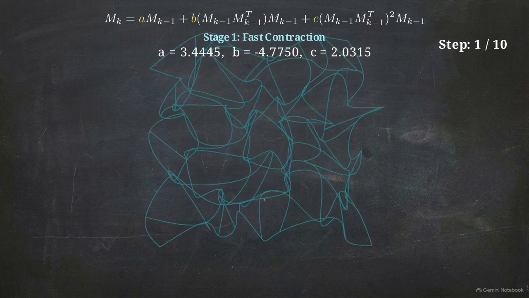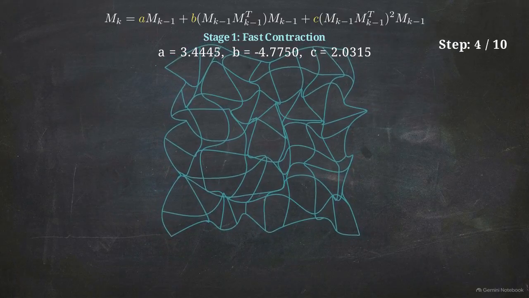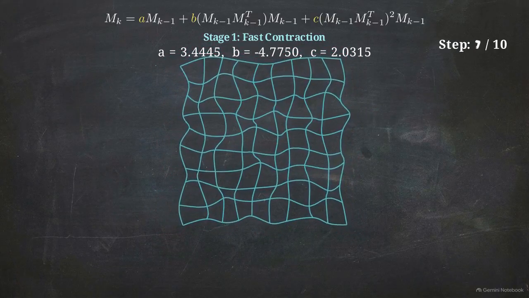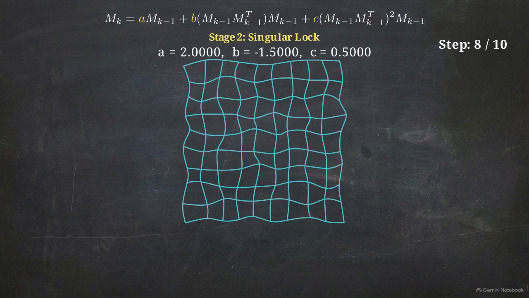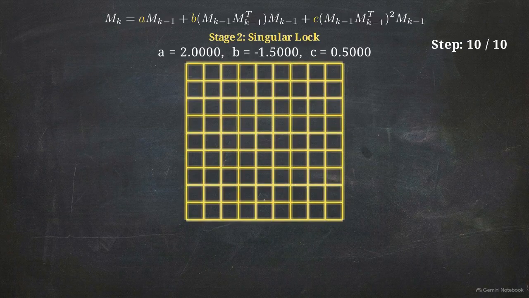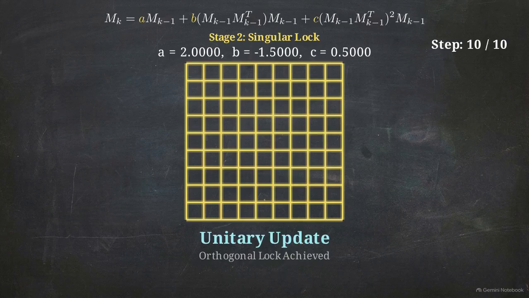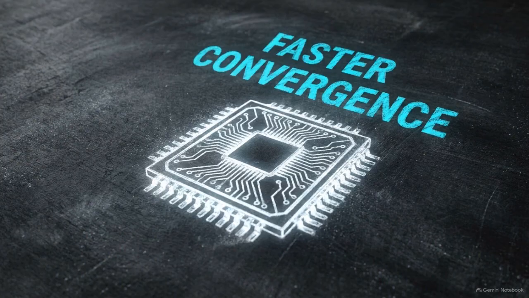The first 8 steps rapidly contract the singular values of the momentum matrix. The final 2 polynomial steps then lock the singular value spectrum precisely at 1.0, generating an approximately unitary matrix using only standard multiplication. Mapping complex orthogonal rotations directly onto tensor core-friendly operations yields a massive 35 to 40% gain in token convergence efficiency during pre-training.